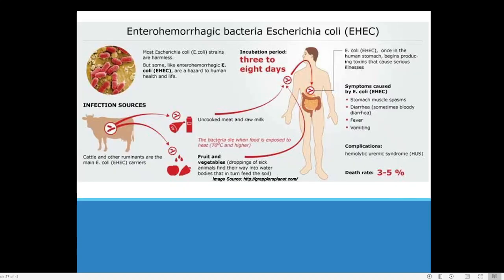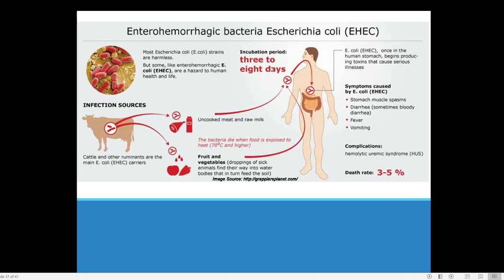Then another is the enterohemorrhagic E. coli, EHEC. There is a special strain of E. coli. Most E. coli strains are harmless, but some strains like enterohemorrhagic E. coli are a hazard to human health and life.